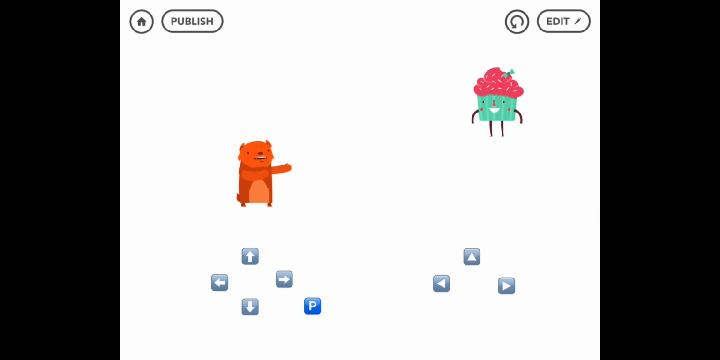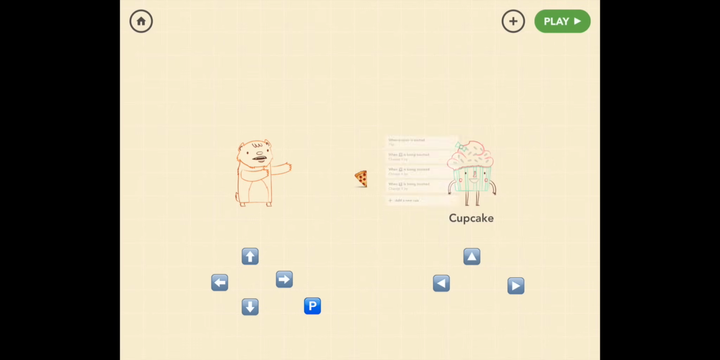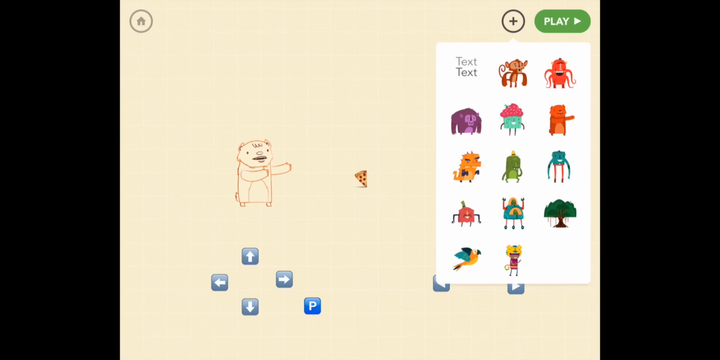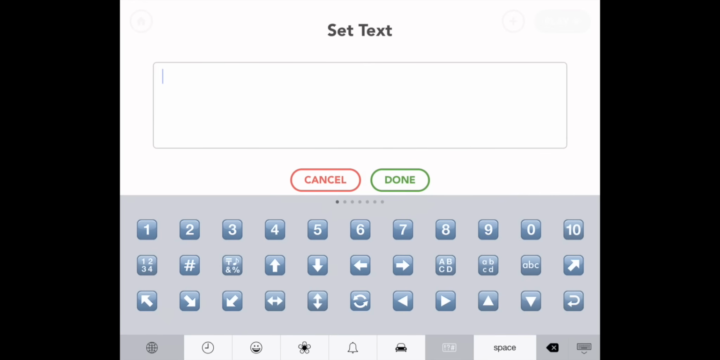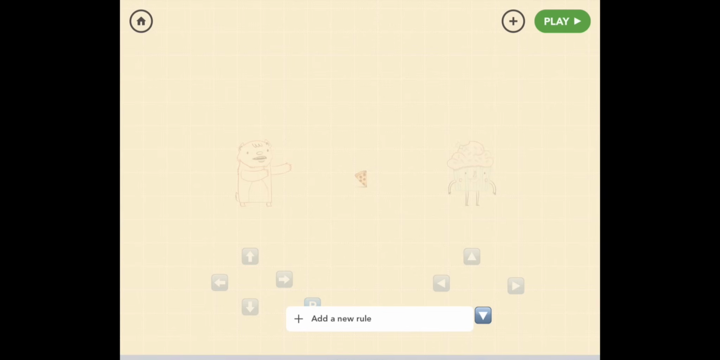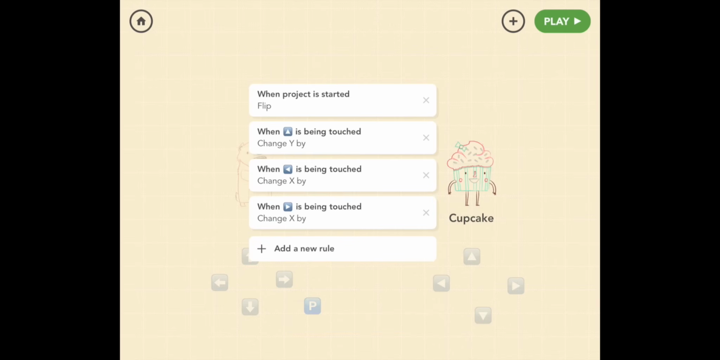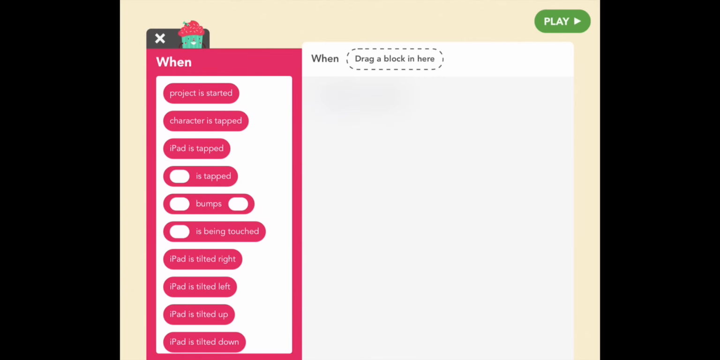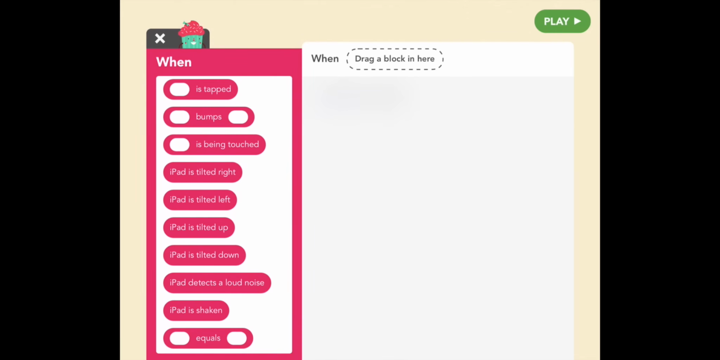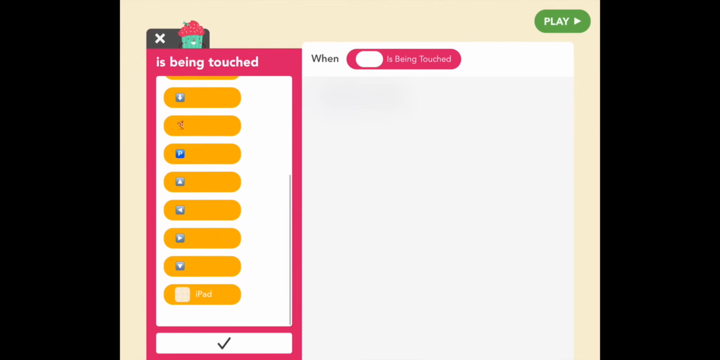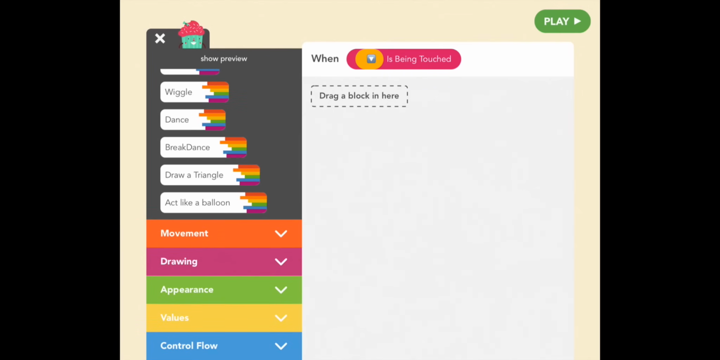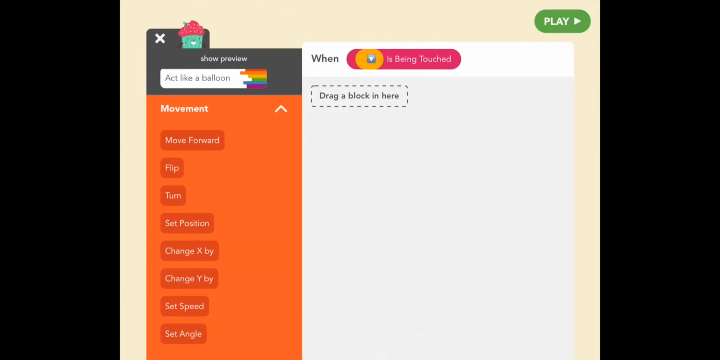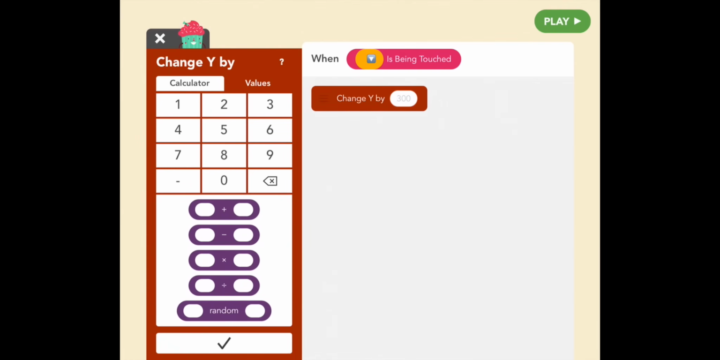Go back to edit, and let's get that last button. So go to plus, pull out text, put it down there, and we want this to be the down arrow for Cupcake, right? So pull down the down triangle, done. Go back to Cupcake and add a new rule. Find the rule we need, which is down arrow is being touched. So is being touched, find the down arrow. And what do we want to happen? When you touch this, she moves down. So movement, and then change Y, right? Because Y is up and down. And so if up was positive 50, what's down? Negative 50.